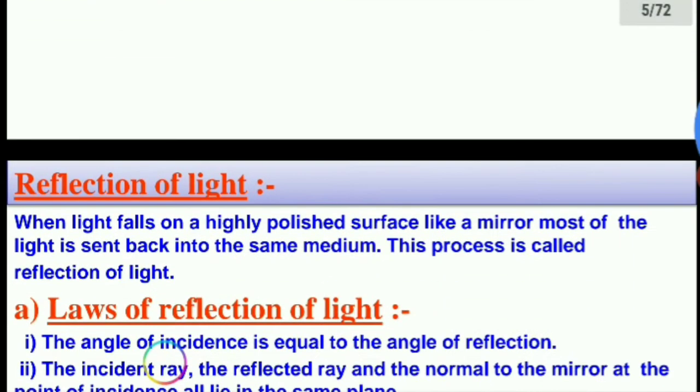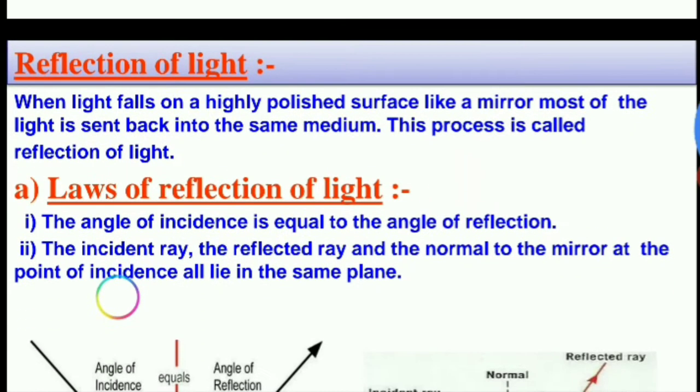Now, next very important topic. This topic is in 10th class also and plus 2 also. The reflection of light. When light falls on a highly polished surface like a mirror, most of the light is sent back into the same medium. This process is called reflection of light.